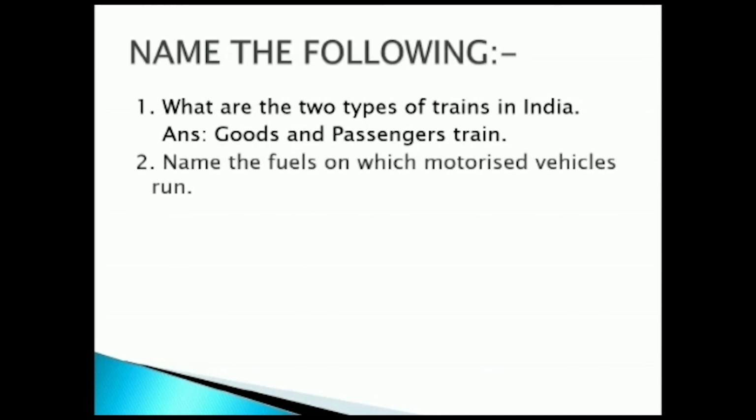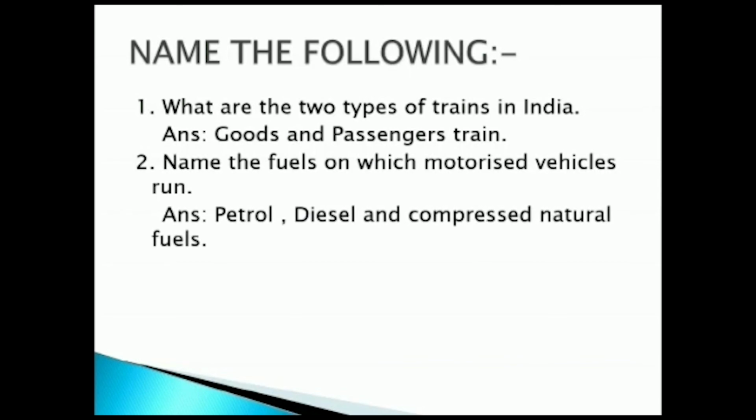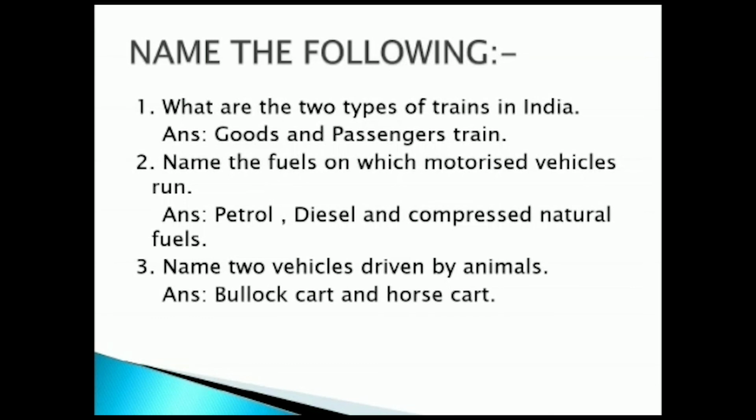Second one, name the fuels on which motorized vehicles run. The answer is petrol, diesel and compressed natural gas. Third one, name two vehicles driven by animals. The answer is bullock cart and horse cart. So two vehicles driven by animals are bullock carts and horse carts.